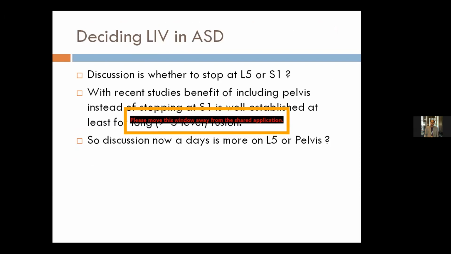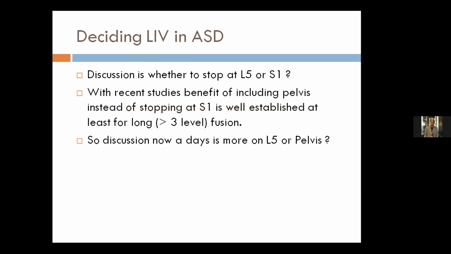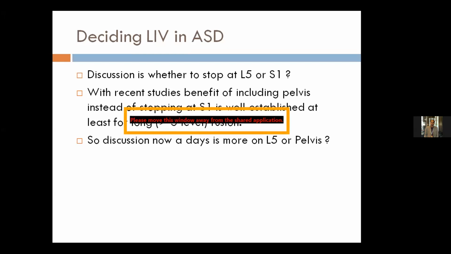Deciding about the lower instrumented vertebral level, the discussion some time ago was between L5 or S1. Do we stop at L5 or do we stop at S1? But recent studies have proven the benefit of including the pelvis instead of stopping at S1, at least for fusions going more than 3 levels. So the discussion has nowadays settled between stopping at L5 or going into the pelvis.